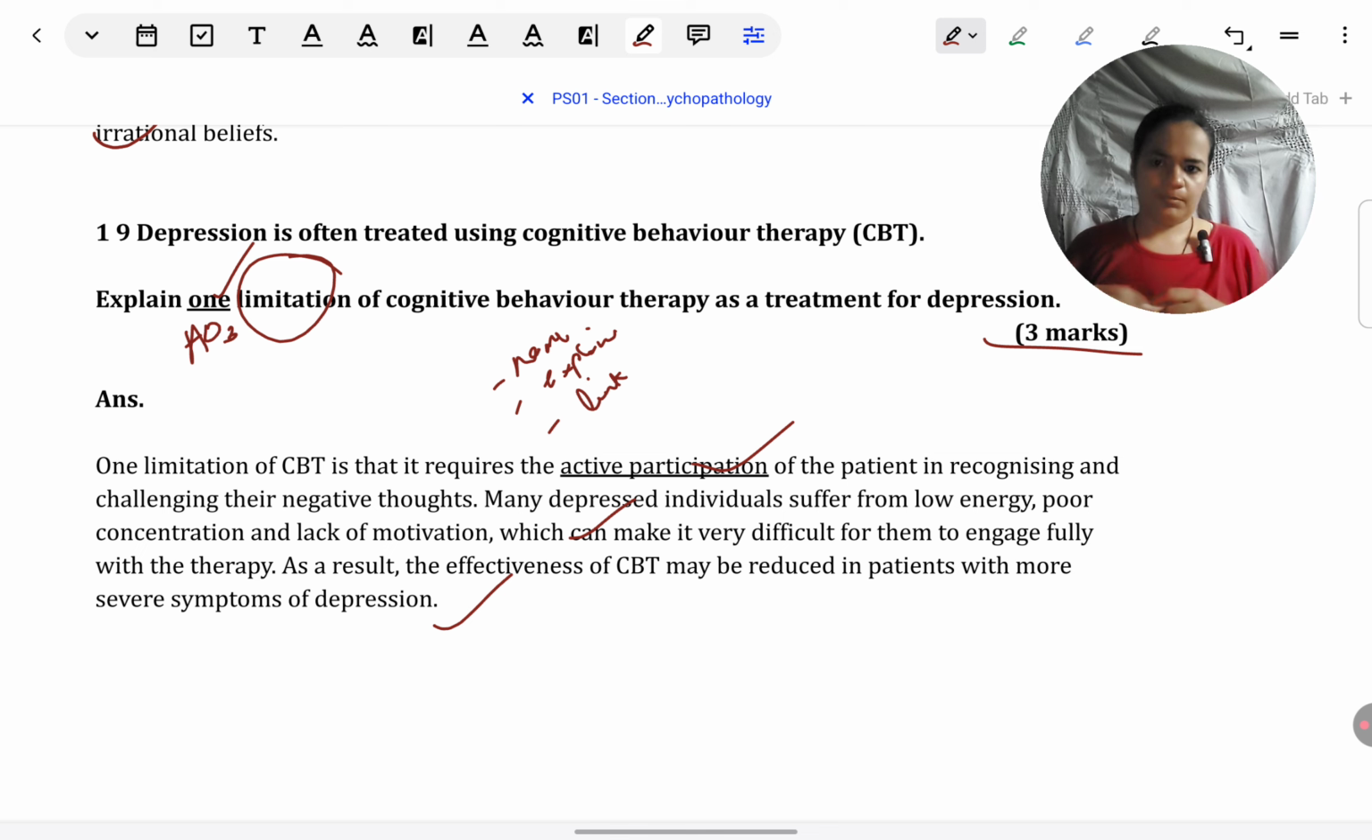Okay, whichever point you take, as I have mentioned before, make sure to take it through. Don't just name the point. It requires active participation. Depressed people are not actively participating. You'll get 1 mark for writing like that. So don't go in circles. I've said active participation, then I've explained what I mean by that: they are low on energy and therefore they will not be able to actively participate. So that is how it needs to be put down.